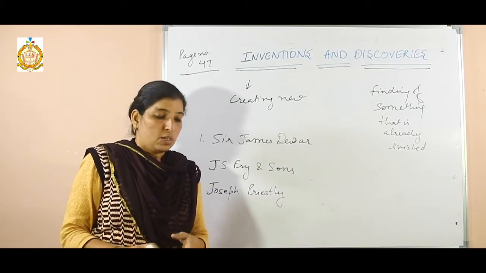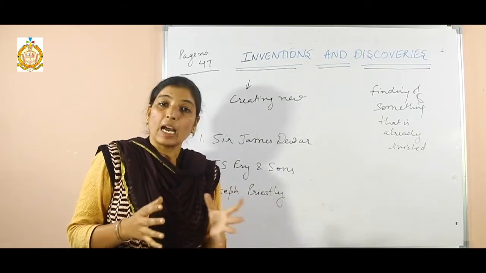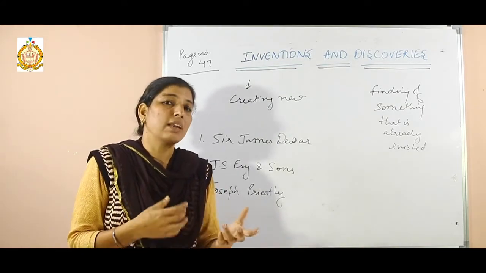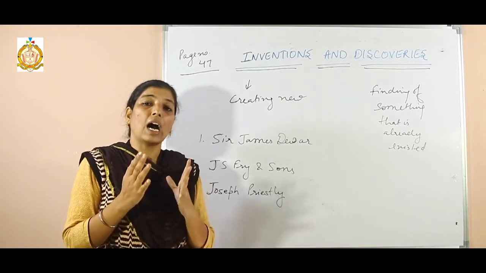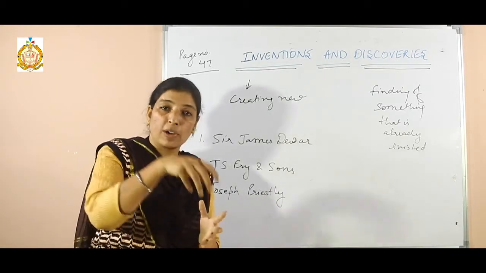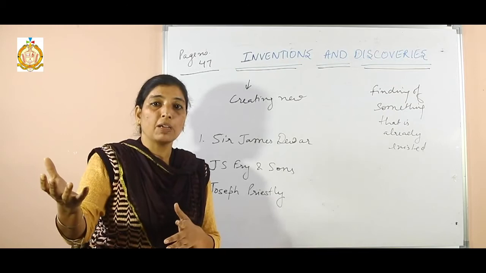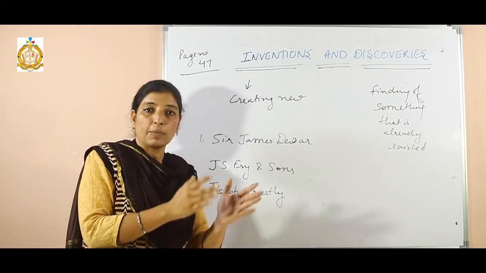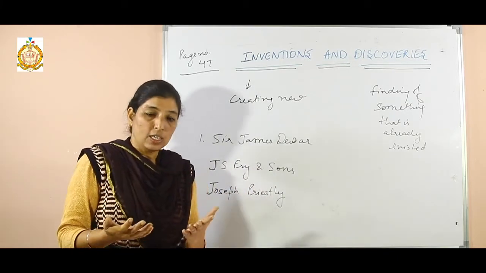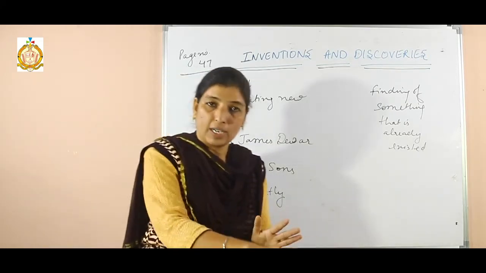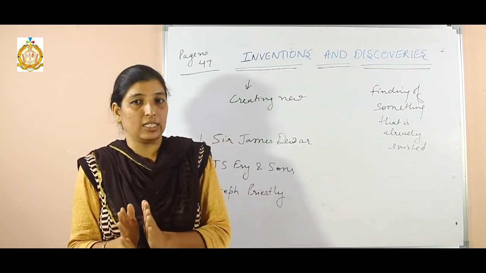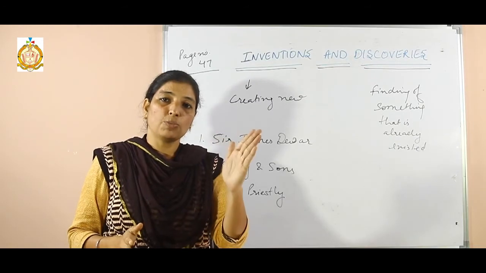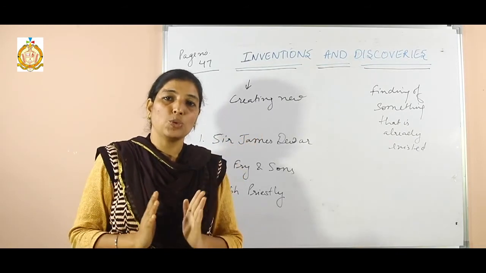Clear? So students, the examiner can ask the name of any scientist who discovered or invented the product, or they can ask the name of the product also. That is, the scientist name may be given to you and we have to write the product name, or the product name is given by the examiner and we have to write the scientist name. Clear? So try to learn the name of the product as well as the name of the scientist. Write in your copy, make one column in your copy, and in front of each product write the name of the scientist and try to learn it.